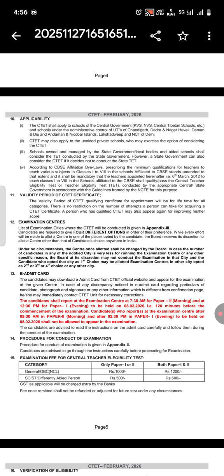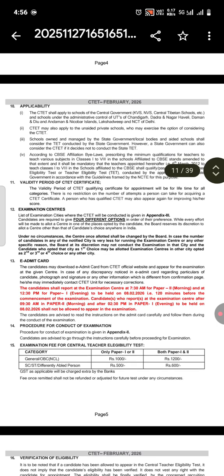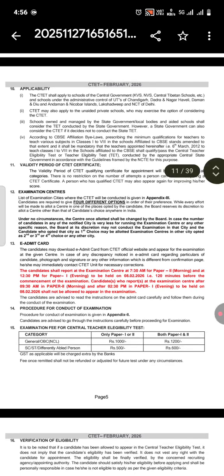The CTET shall apply to schools of the central government, KVS, NVS, Central Tibetan schools, etc., and schools under the administrative units of Chandigarh, Dadra, Nagar Haveli, Daman and Diu, and Andaman and Nicobar Island, Lakshadweep, and NCT of Delhi.